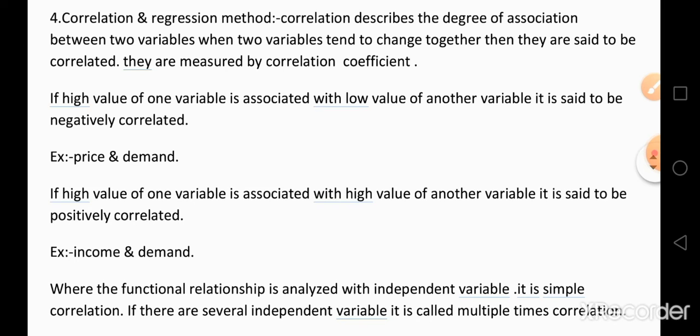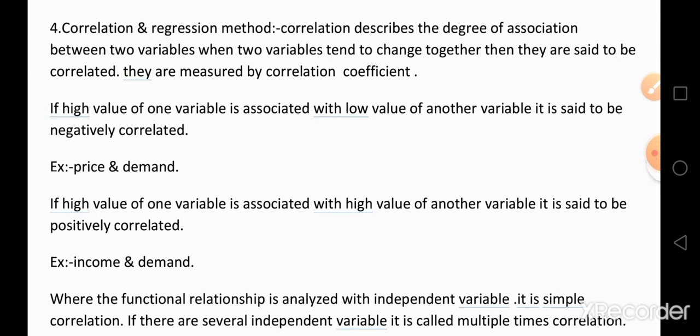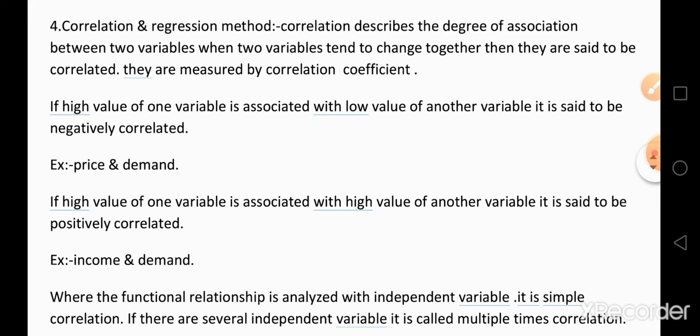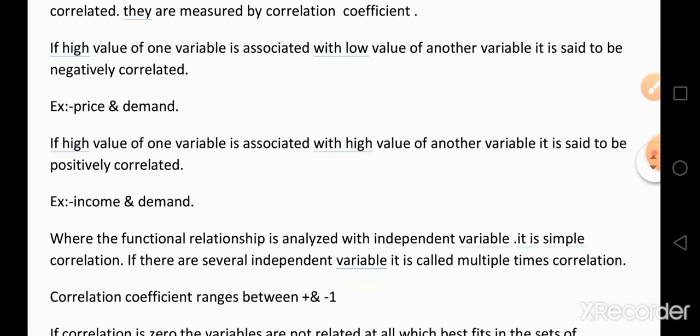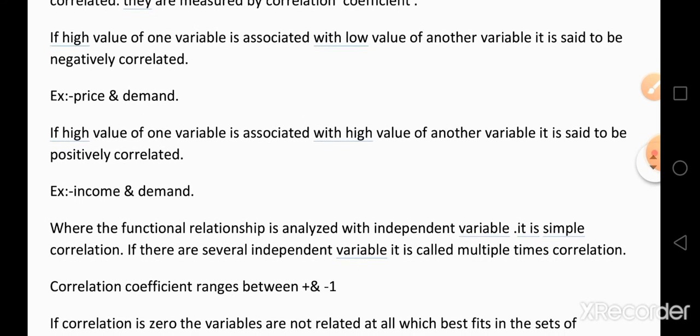That means if the price increases, the demand decreases, and if the price decreases, the demand increases. So the relationship between price and demand is negatively correlated, because increasing one factor decreases the other variable.